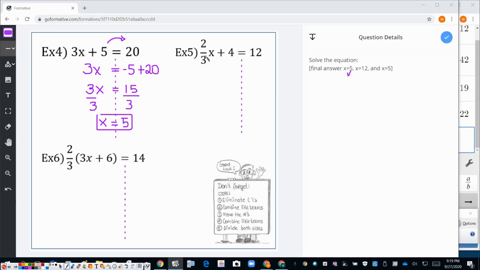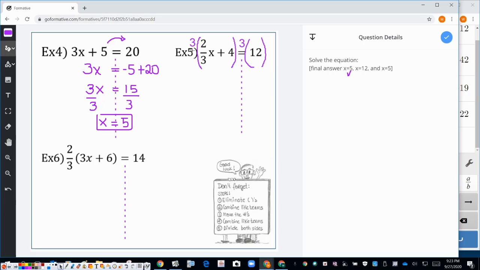Okay, the next one is a little bit different because before we did something like this that had the fraction outside the parentheses. This one only has the fraction like that. So what do we do? We're going to put parentheses on both sides, and we're going to multiply by 3. The reason why we're multiplying by 3 is because that's the number underneath. So basically what I've done is this: I put parentheses on both sides and I multiply by the denominator 3. And let's look at what happens.